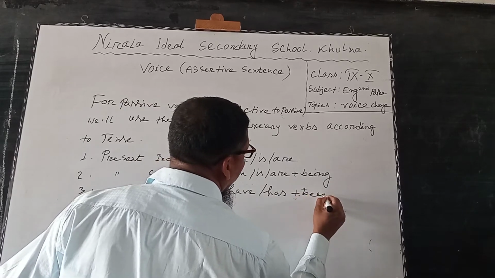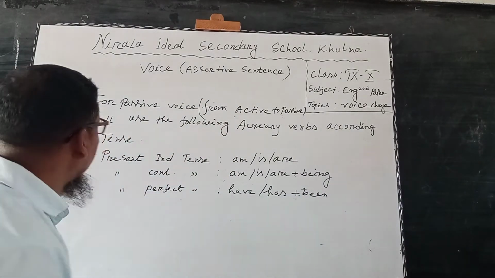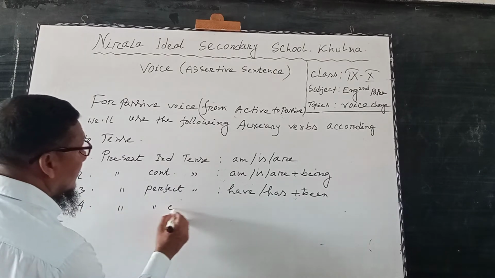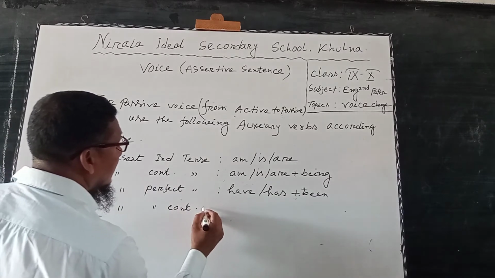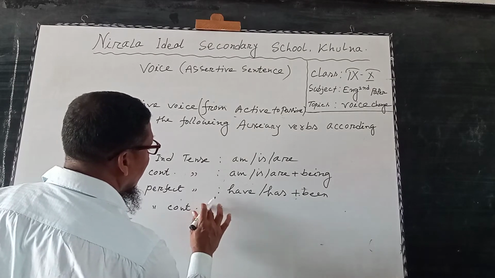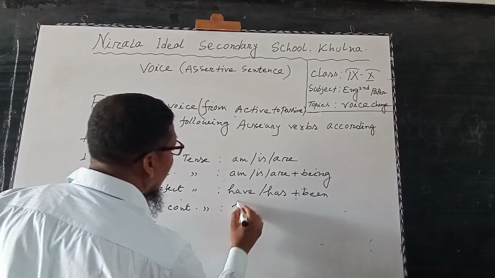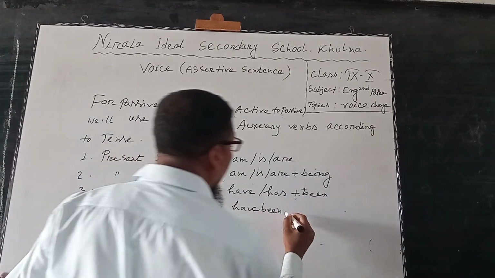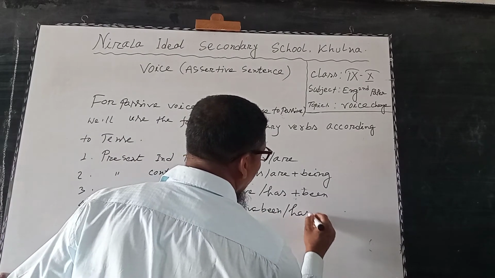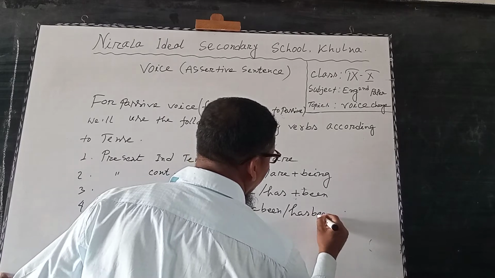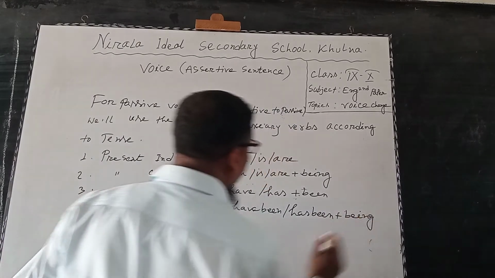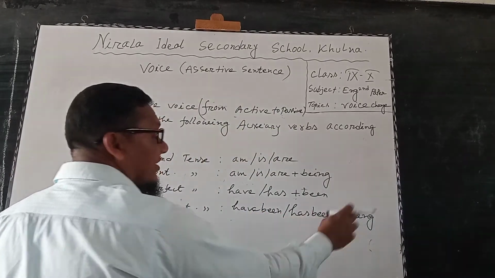That means have been or has been. Number 4, present perfect continuous tense, we will use have been or has been plus being. That means have been being or has been being.